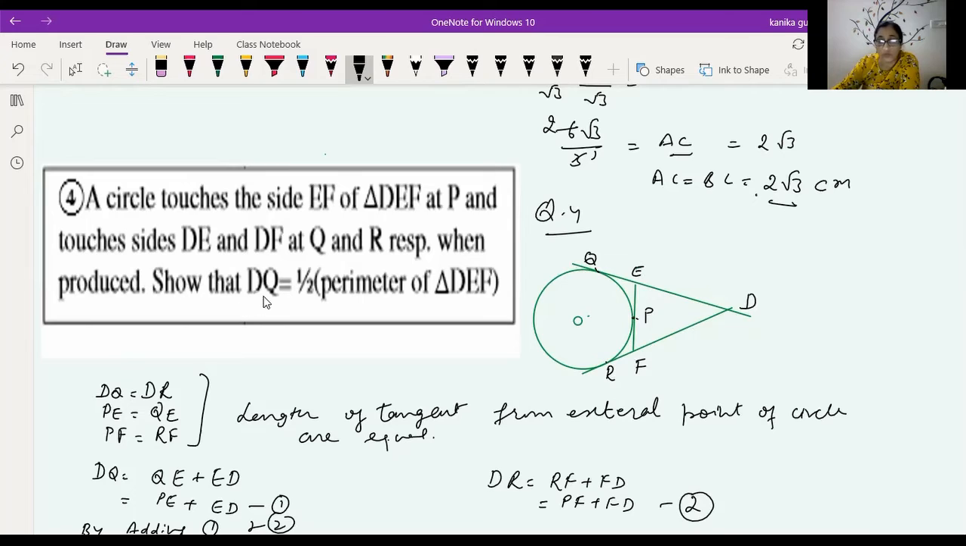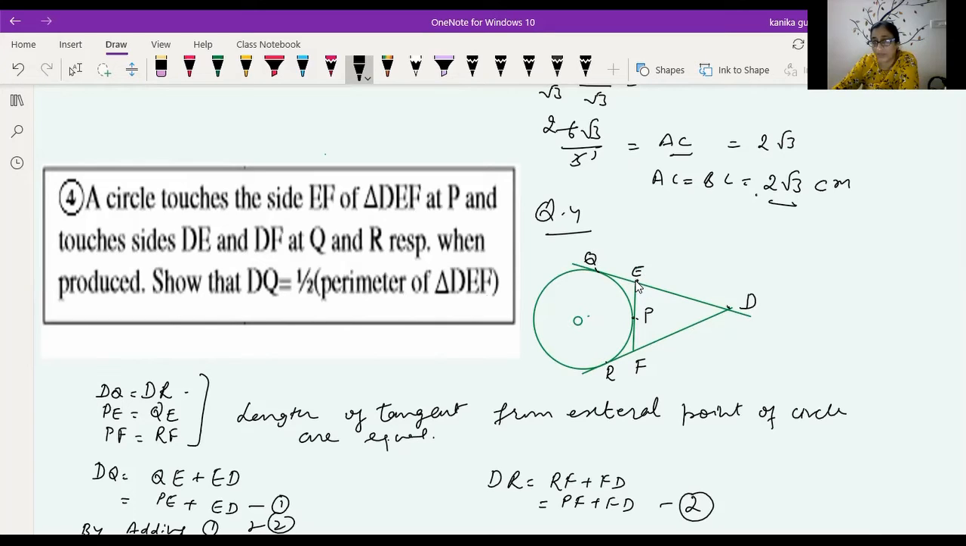And you have to show that DQ is equal to half the perimeter of the triangle DEF. Now you have to do this question similarly as above. We know that D is a point outside the circle, and the lengths of tangents from an external point to a circle are equal. So DQ is equal to DR.